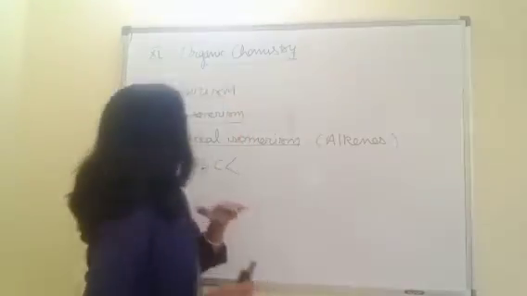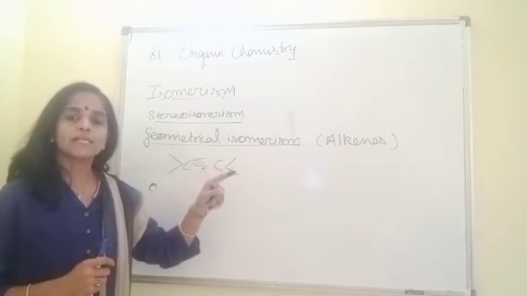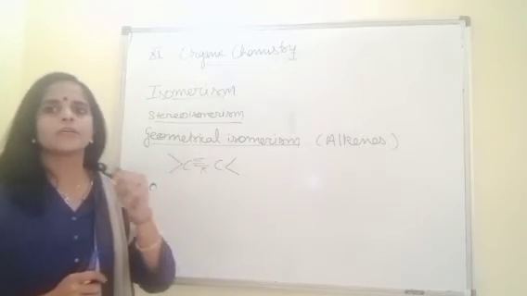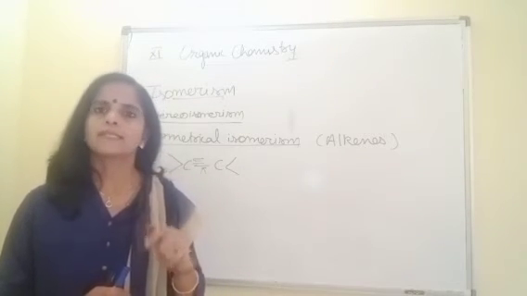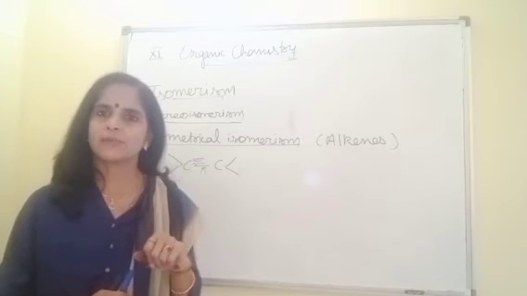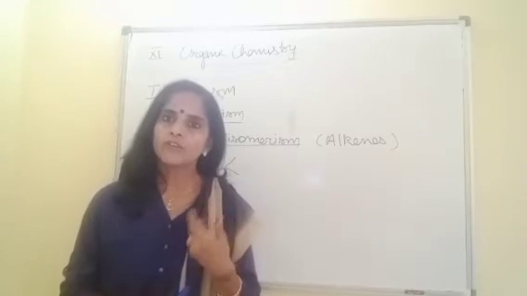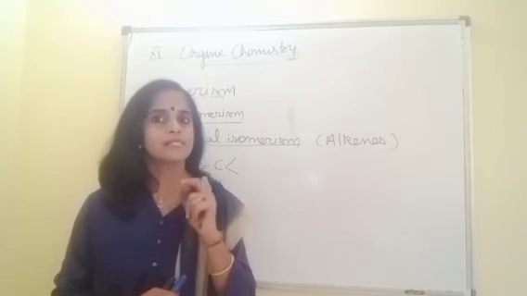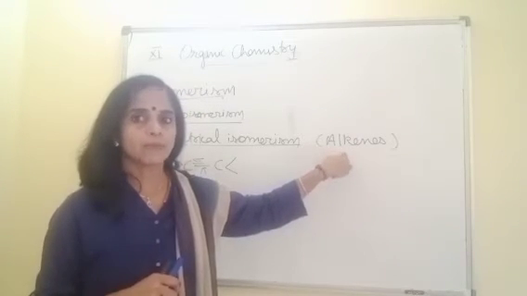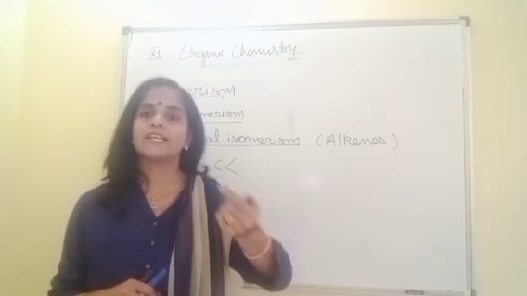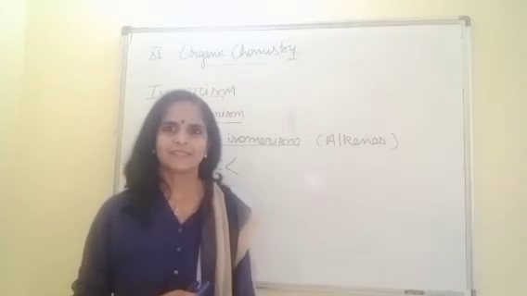So now I think the reason is clear why in alkenes geometrical isomerism occurs: due to restricted rotation around the pi bond, geometrical isomers are formed. This is the reason. Now how is geometrical isomerism formed? Second, all kinds of alkenes give geometrical isomerism, because this is the first condition we gave: alkenes. So now the question comes to our mind, is it possible that every alkene will give geometrical isomerism or not? Just wait and watch, you will get your answer.